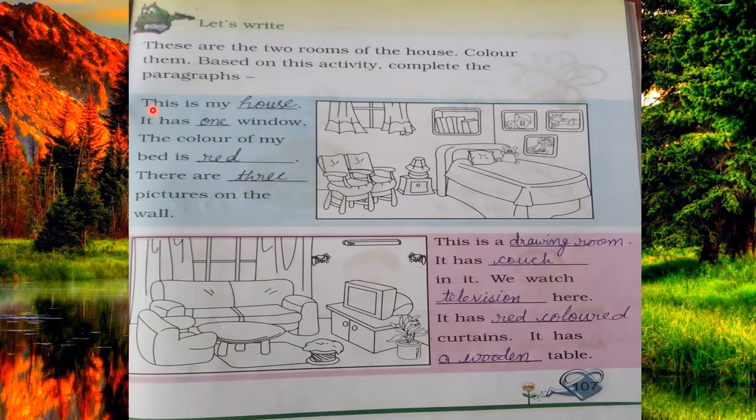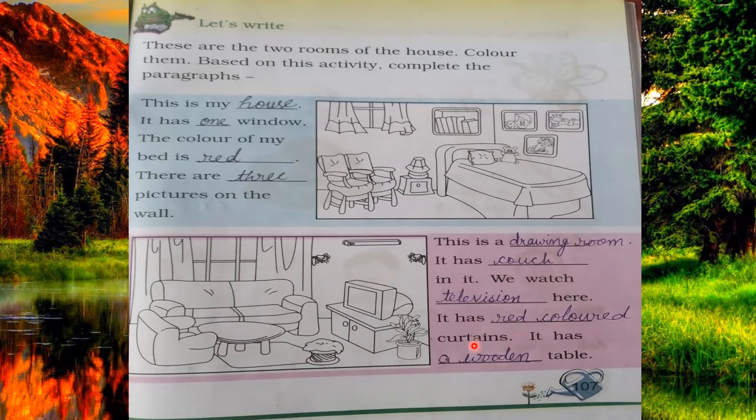So firstly you will write, this is my house. It has one window. The color of my bed is red. There are 3 pictures on the wall. That's how you will complete this first paragraph. And the second paragraph: this is a drawing room. It has a couch. In it we watch television.